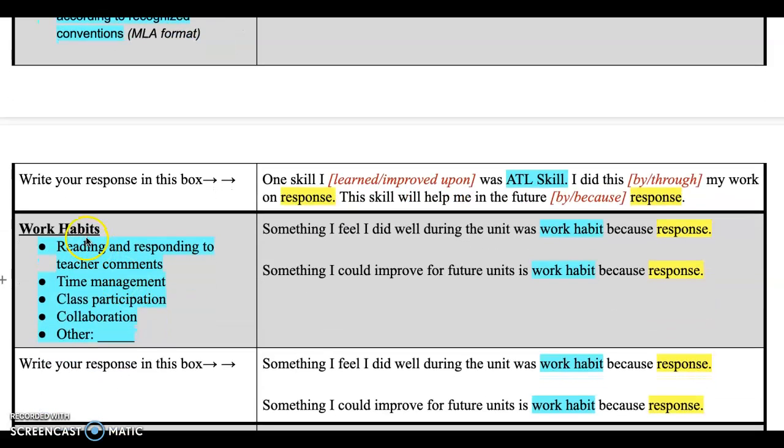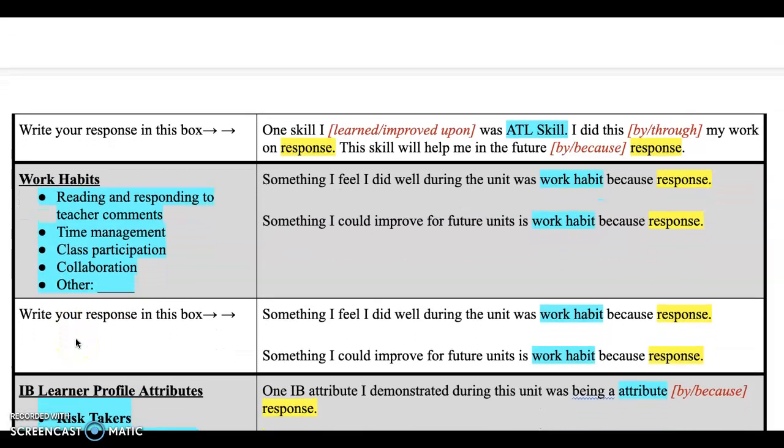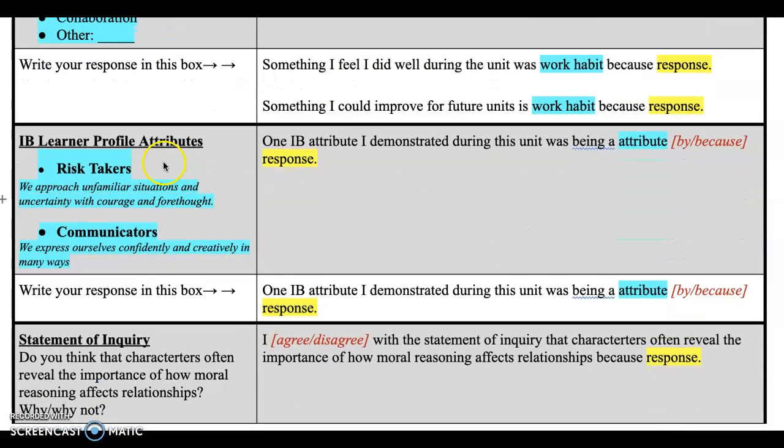Okay, and then you do the same thing with the work habits. It says we had different types of work habits I want you to think about: reading and responding to the comments, time management, class participation, collaboration, or some other. And I want you to pick 2 of those. So pick 2 work habits and say something that you did well, and then the next one something you can improve for the future.